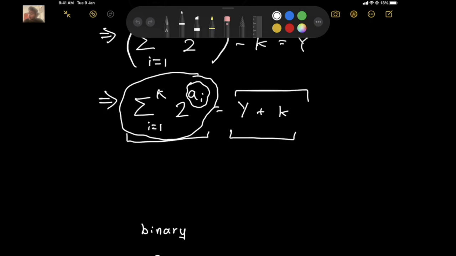So what we're going to do to get our answer is iterate over all of the possible k. I'll show you that all of the k are actually small, but for now they can be as large as you want. So we iterate over all of the values of k possible. Obviously k is positive. And we check what's the binary representation of y plus k.